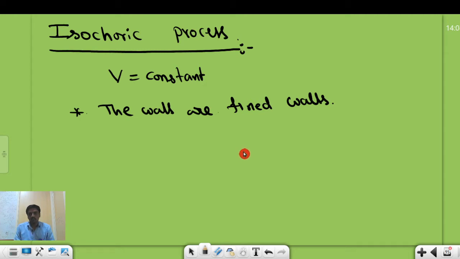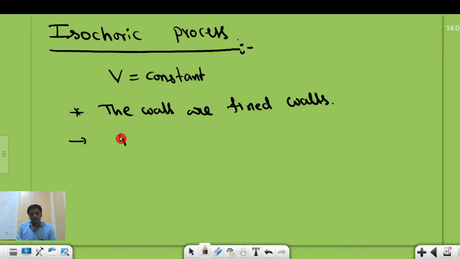Now as we know the volume of the system is constant, which law will the ideal gas obey? We already know Gay-Lussac's law holds good. That means the equation of state of the thermodynamic system is nothing but Gay-Lussac's law. What is Gay-Lussac's law? We are recalling this.